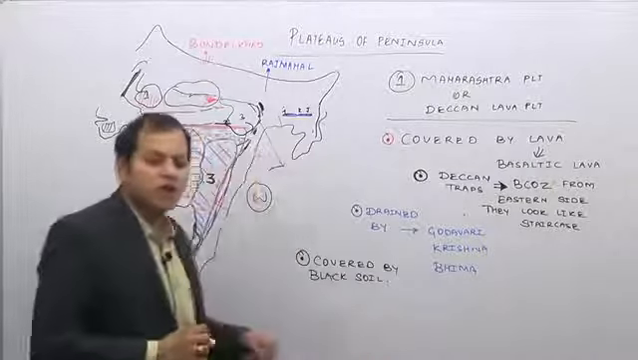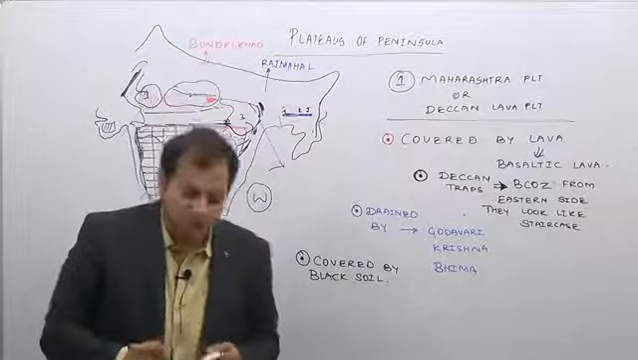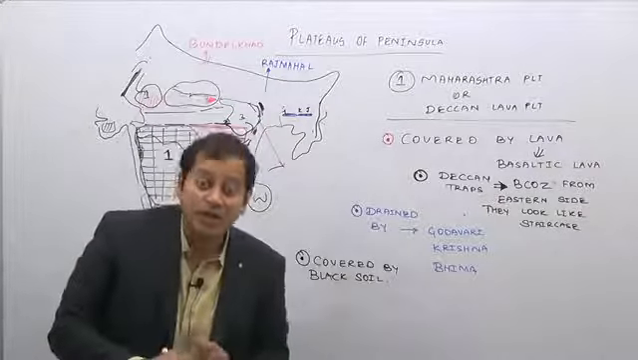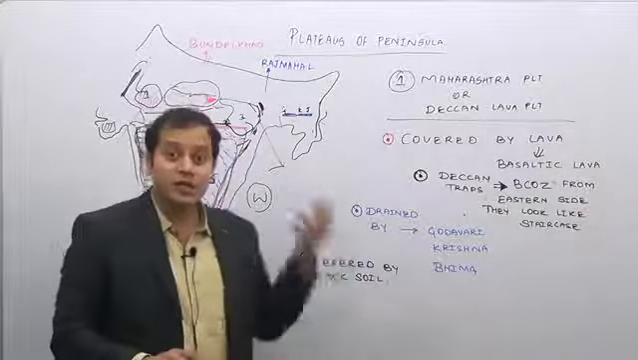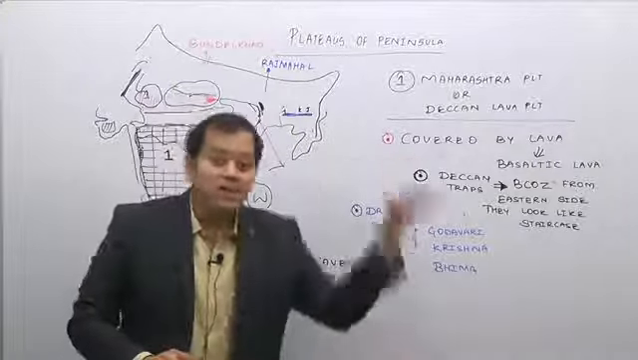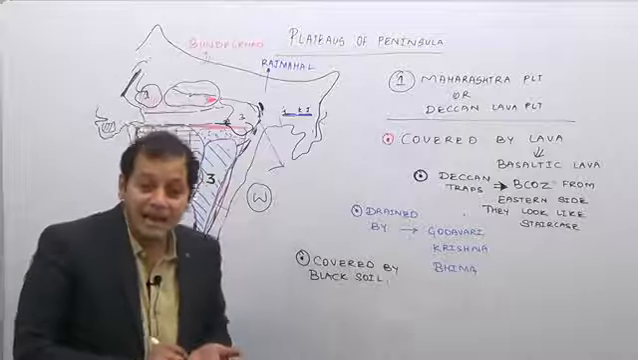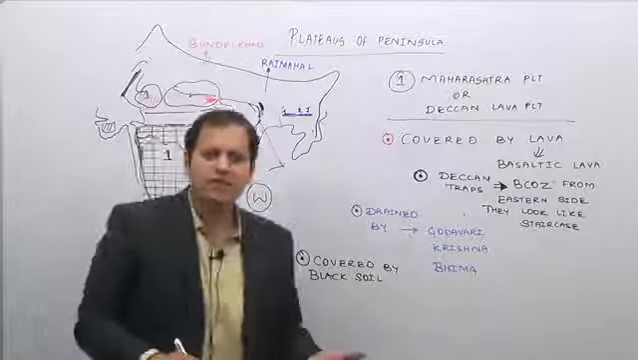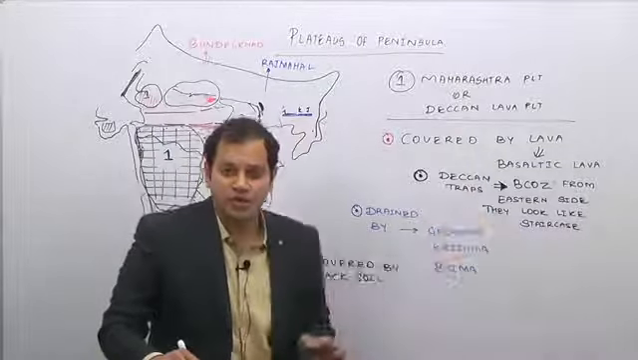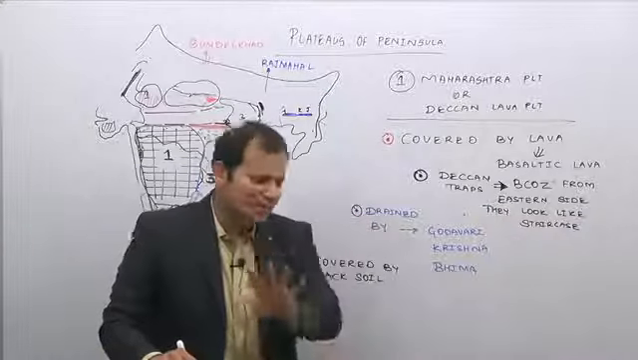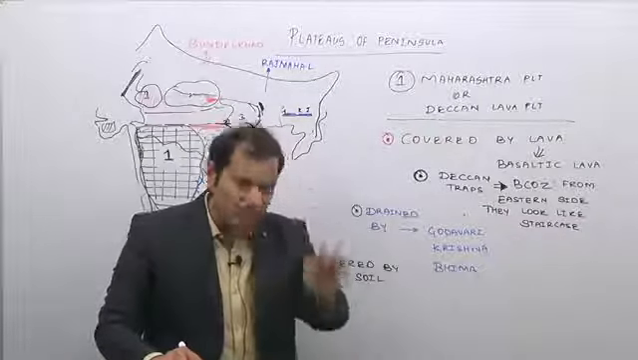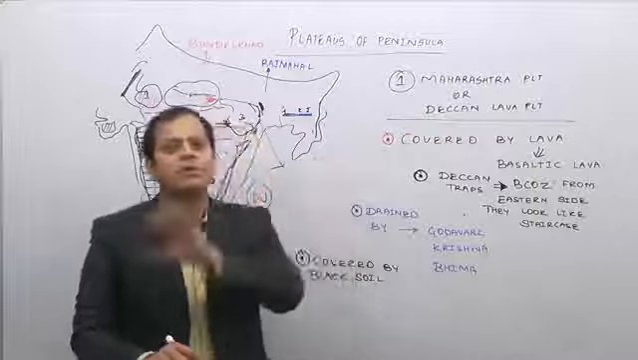Black soil is a soil of volcanic origin, of basaltic origin. That is, when basalt erosion happens, then only you will get a black soil. So it is covered by the black soil. Why is the color of the soil black? Wait for the soils lecture. The color of the soil is black because of the presence of iron. As of today, you know this, that it is due to the presence of iron.